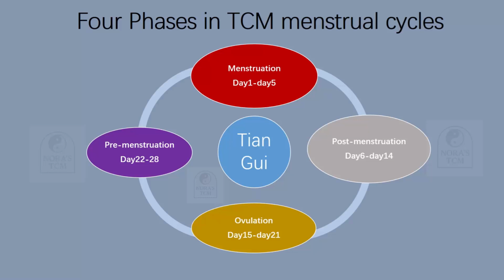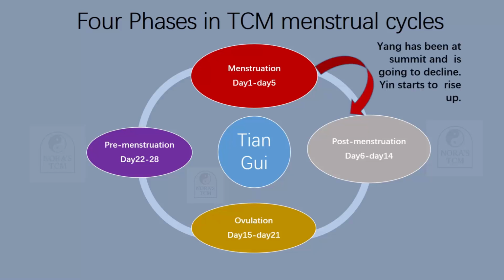Phase 1, menstruation phase. In this phase, yang has been at the summit and is going to decline. Yin starts to rise up. Here, we also have to mention progesterone and estrogen. Yang has a very similar manifestation to progesterone in the TCM reproductive system, and yin has very similar manifestations to estrogen. Again, it's not absolutely equal, only parts of the function are very similar.